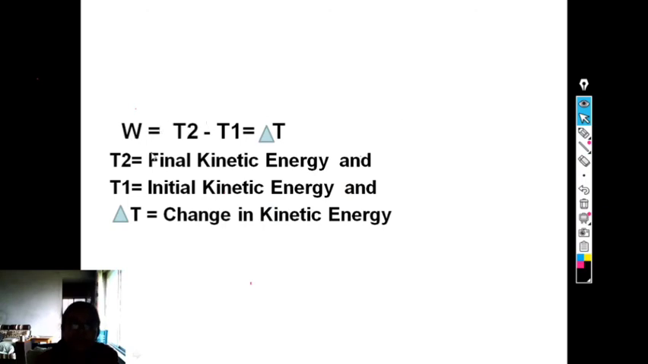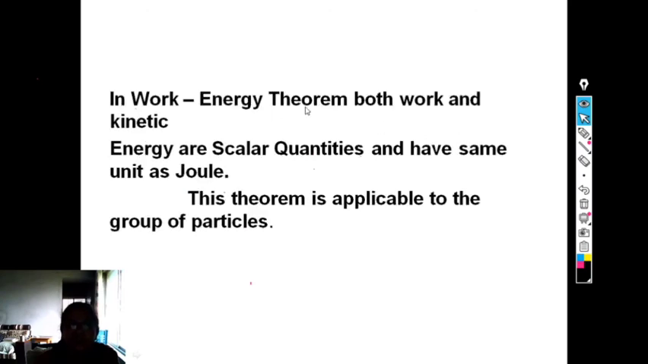Therefore, the net work done is equal to T2 minus T1. Now T2 is the final kinetic energy, T1 is the initial kinetic energy, and delta T is the change in kinetic energy. Hence the equation W is equal to T2 minus T1, which is delta T. In the work energy theorem, both work and kinetic energy are scalar quantities and have the same unit, the joule. This theorem is applicable to a group of particles.